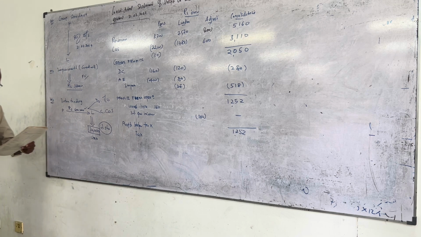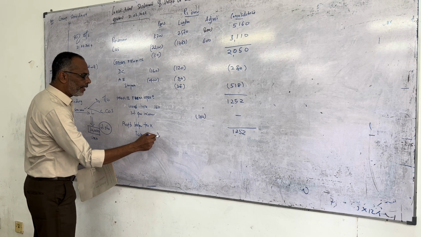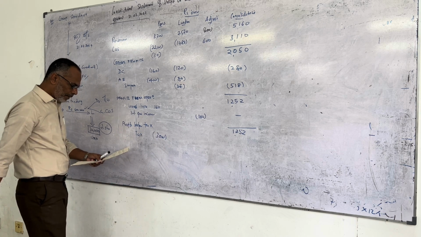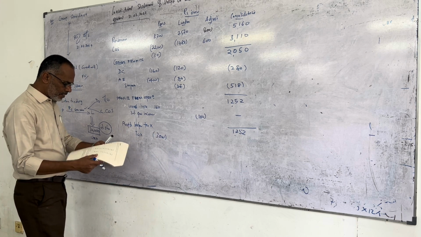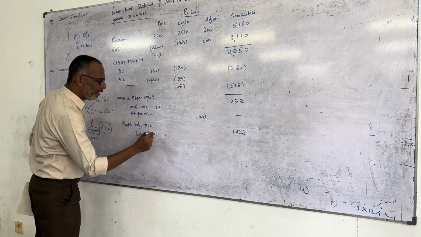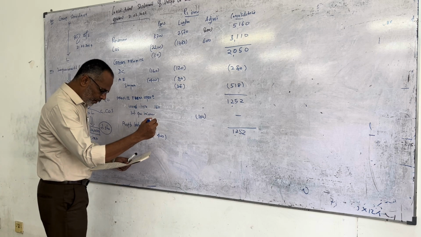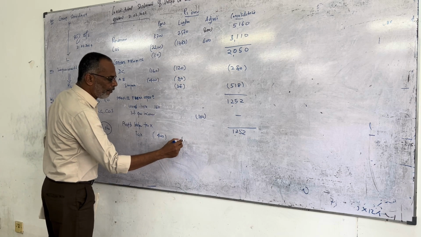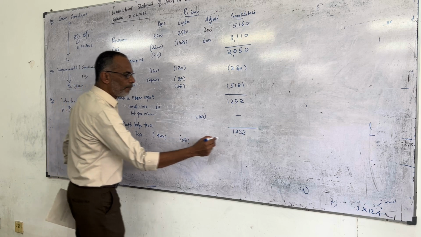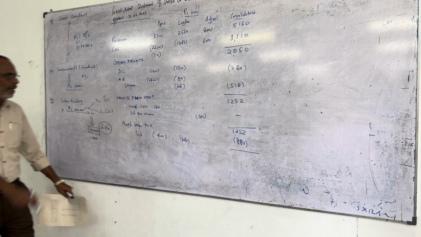We have a taxation. The company paid a tax of 3,000 for a holding company. First company 400. Second company 480, no? Second company 480. Total will be 880. Is it clear? Right.